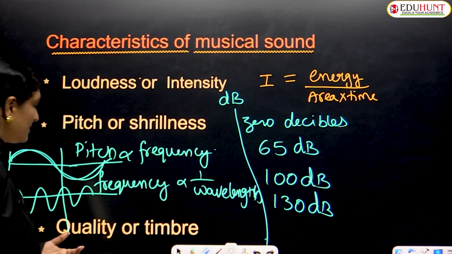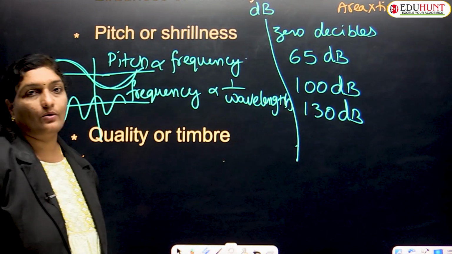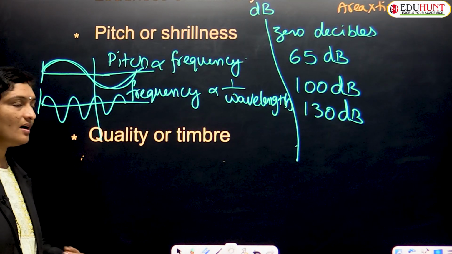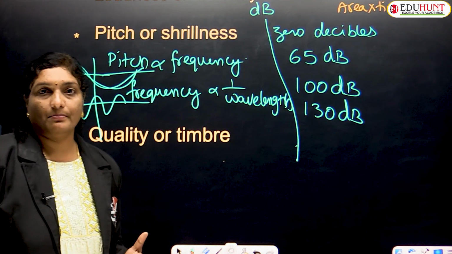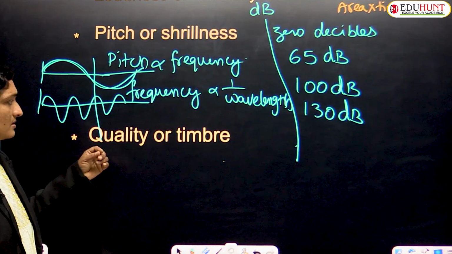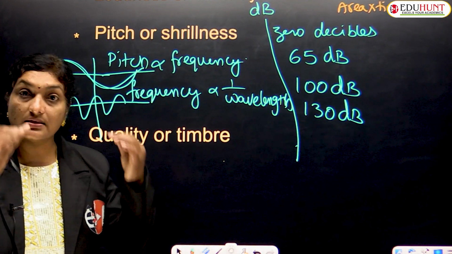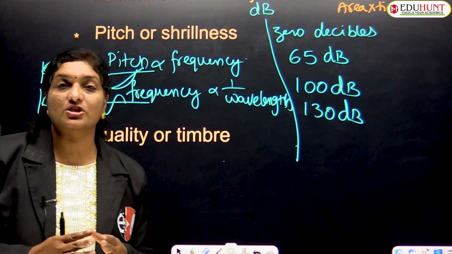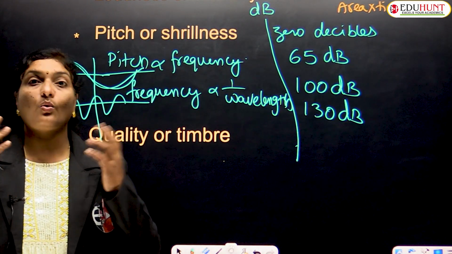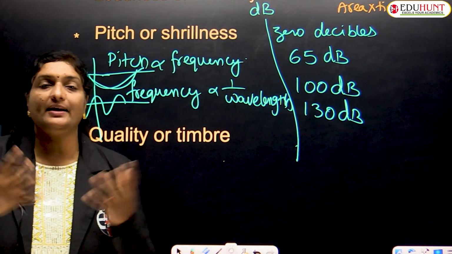So now let us try to understand the next characteristic of a musical note, which is quality or timbre. Quality or timbre makes the difference beyond the above two characteristics, loudness and pitch. Suppose an instrument produces the same note with the same loudness and same pitch, but still the voice can be identified because the quality or timbre will be different in both cases. Let me explain in detail.